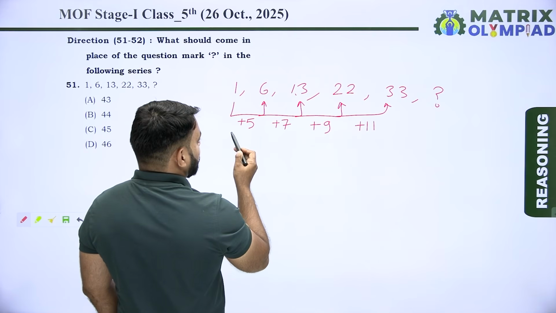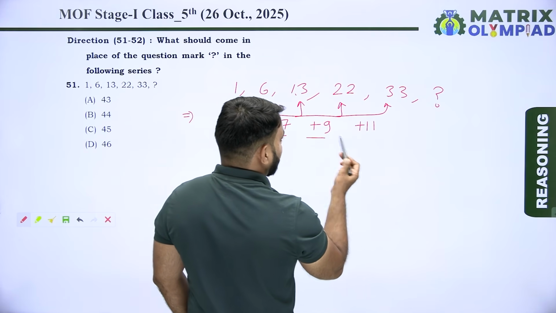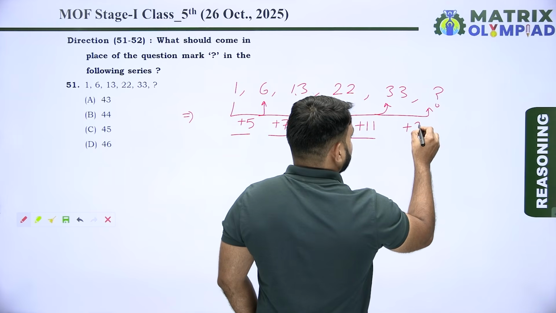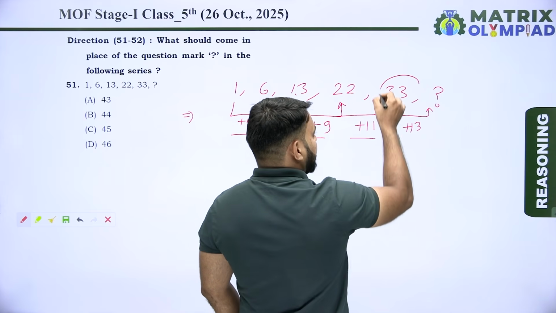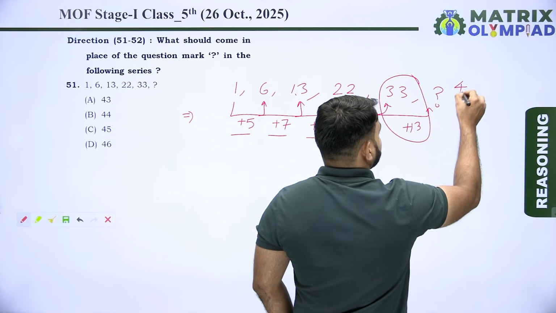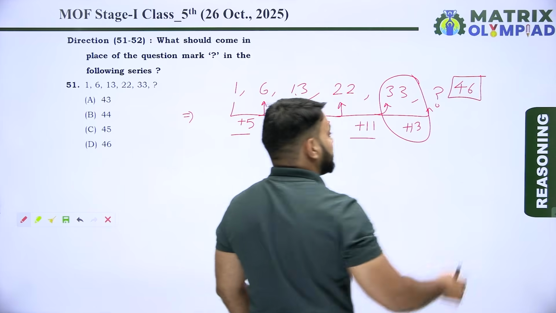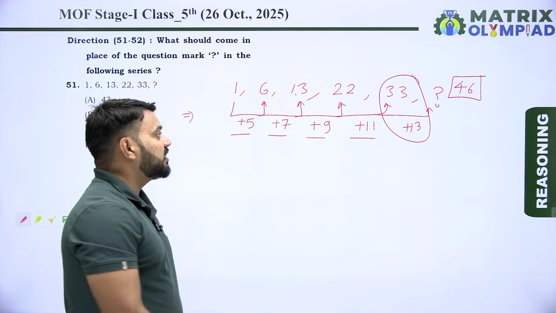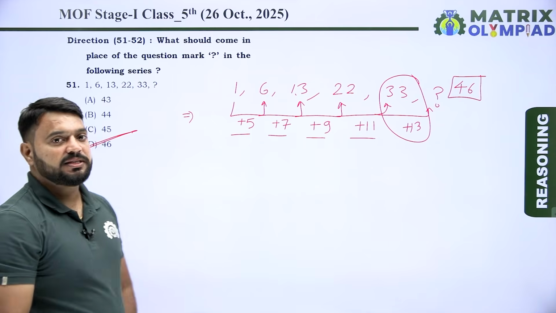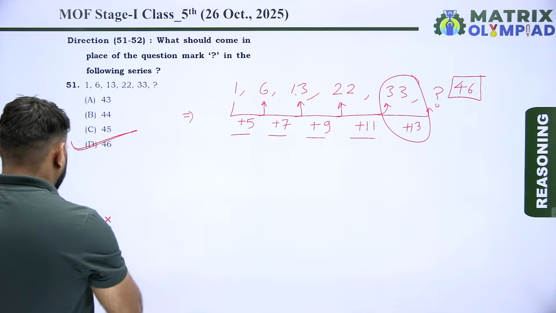So the pattern is plus 5, plus 7, plus 9, plus 11. Now plus 13. If 13 is added to 33, then we get 46. So 46 is the next number of the given number series. So here option D is the correct answer of this question. Let's move on to the next question.